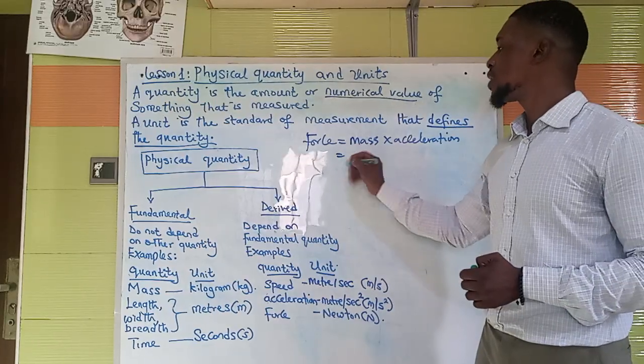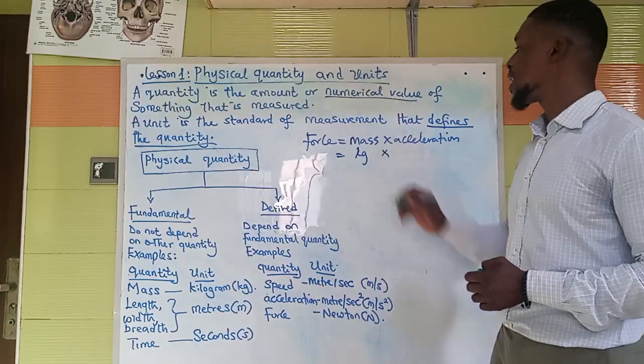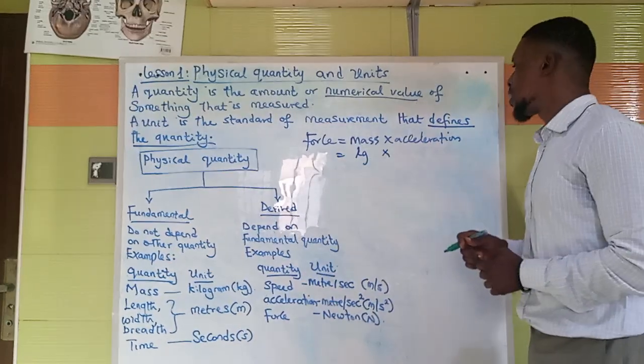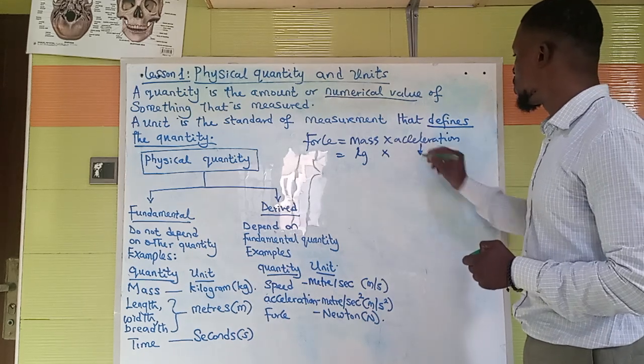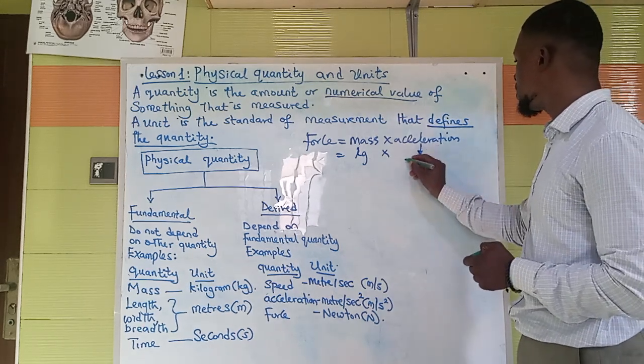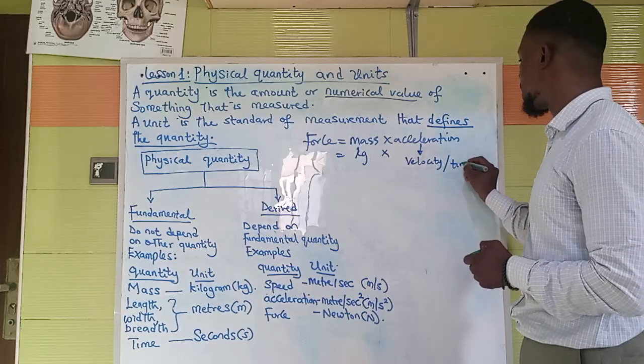Okay, now we know that mass is in kilogram, kg, and acceleration, I'm going to break it down. For acceleration, we have velocity over time.